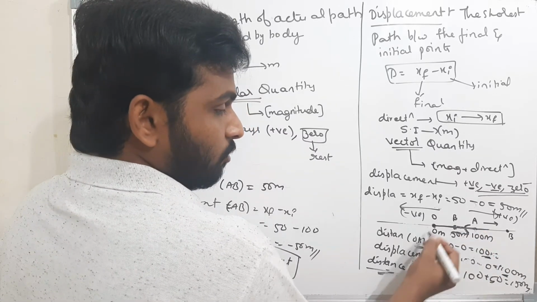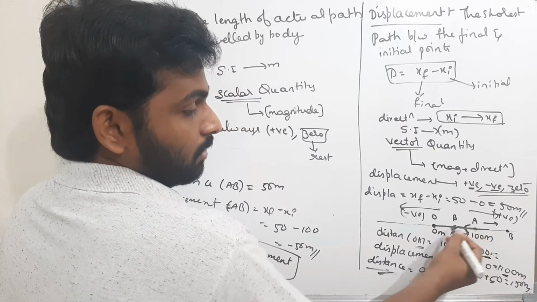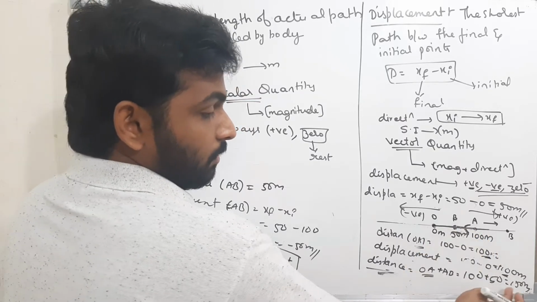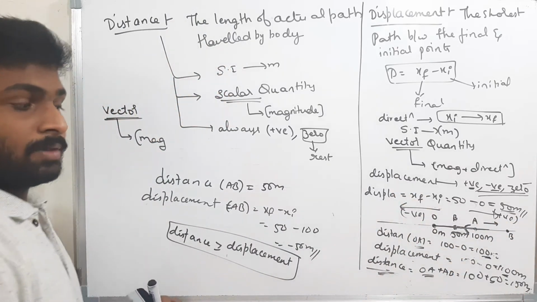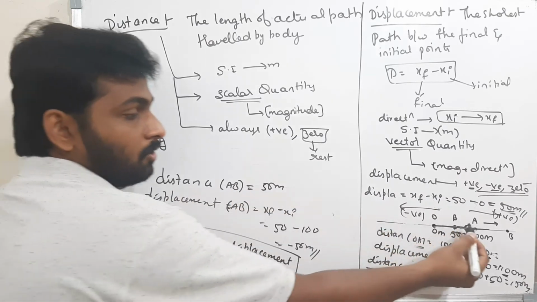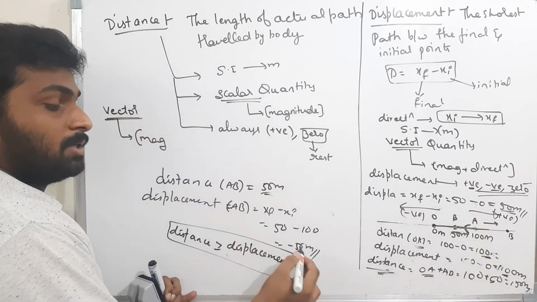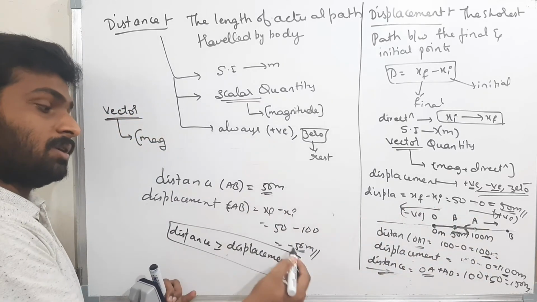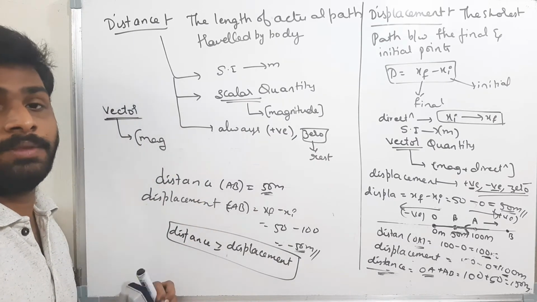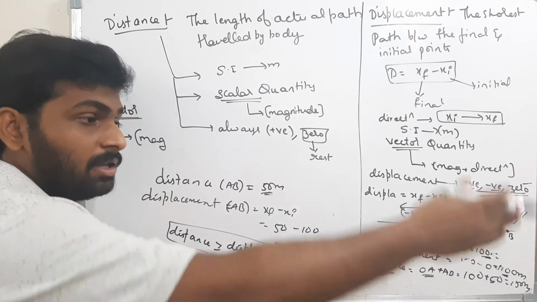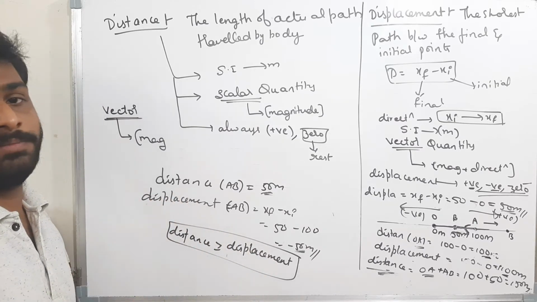Now the distance from O to A plus AB, that means initial and final. What is the distance? 150. What is the displacement? 50. Distance is greater than displacement. Now from A to B, the final position is B and the initial position is A. Distance is 50 and displacement is minus 50. That means here also distance is greater than displacement. So always the distance is greater than displacement, or it may be equal. It is equal when the body is moving in a straight line; otherwise, distance is greater than displacement. That's all. Okay.